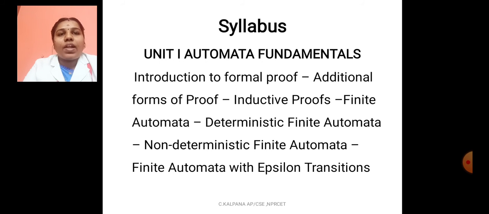The formal proof and additional forms of proofs come under the category of mathematical principles, that is based on the sets, intersections, union, etc. And finite automata, it has some set of transitions which helps to solve a problem. It should be based on the input and output process. And later we will study DFA and NDFA, that is deterministic finite automata and non-deterministic finite automata with epsilon transition. Epsilon means some empty transitions.